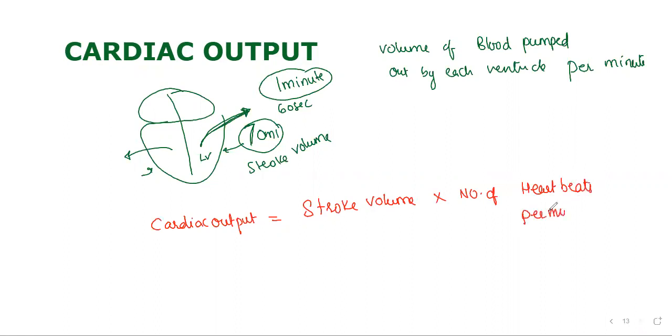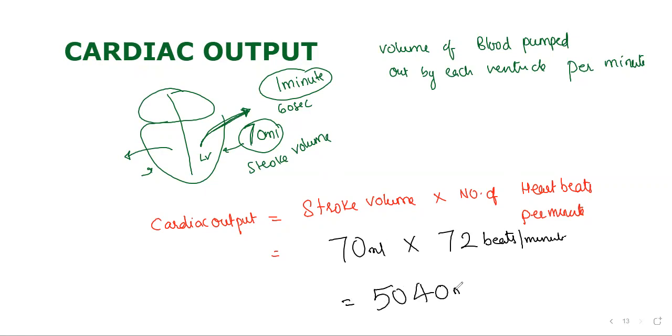Normally from your childhood onwards, if anyone asks you how many times your heart beats, what do you say? 70. Yeah, 72. That's why we start from the traditional one only. 72. Sorry, stroke volume. How much is the stroke volume? Now I say 70. For one stroke, 70 ml. The number of heartbeats per minute, 72 beats per minute. Okay. 5,040. Traditional answer we will get. There are so many problems to do here.